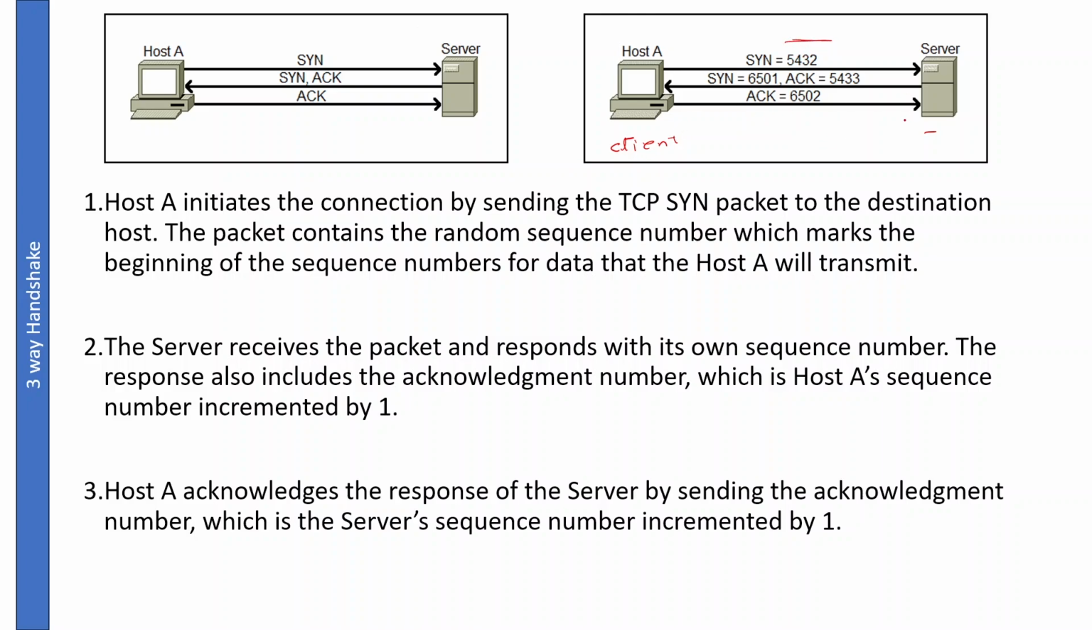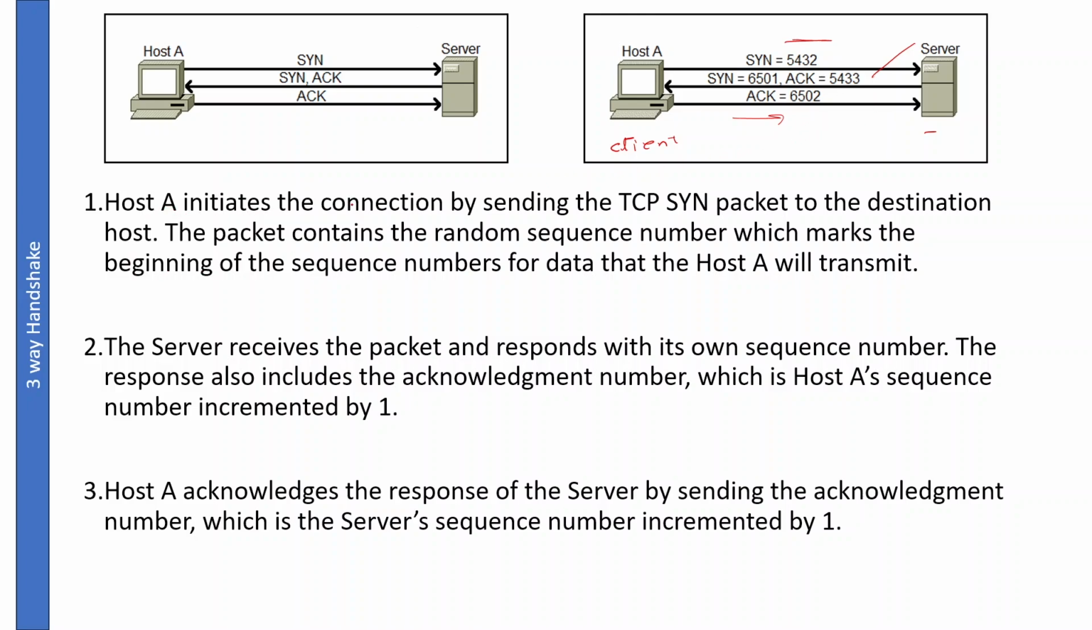Then after that the server will reply, okay, I am free, I can communicate with you. At that time the server will generate its own number which is 6501 and it will send the client acknowledgement number incremented by 1. So in the sync acknowledgement response message, the client number is incremented by 1, right? So 5432 we sent, then after that we got 5433. After that finally the client again will send the acknowledgement with the server identification number incremented by 1.